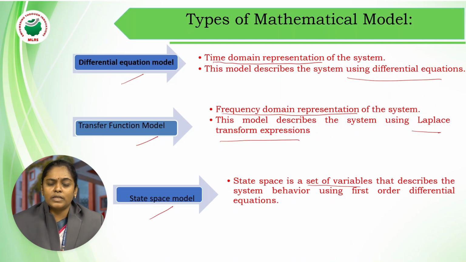And in case of a state space model also, we are representing with the help of differential equations. So what are the different types of mathematical models? There are three types. One is a differential equation model, second is a transfer function model, and the third one is a state space model. In case of a differential equation, we'll be using a time domain representation. Whereas in case of a transfer function model, instead of using a time domain representation, we'll be using a frequency domain representation, which is represented in terms of the S-plane.